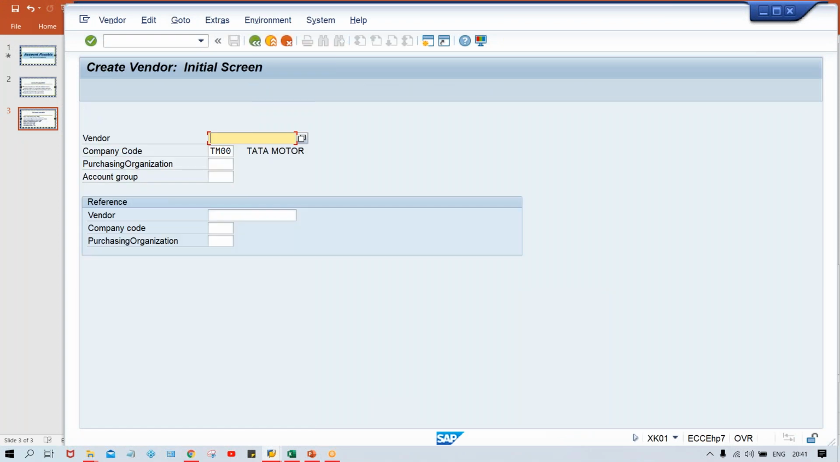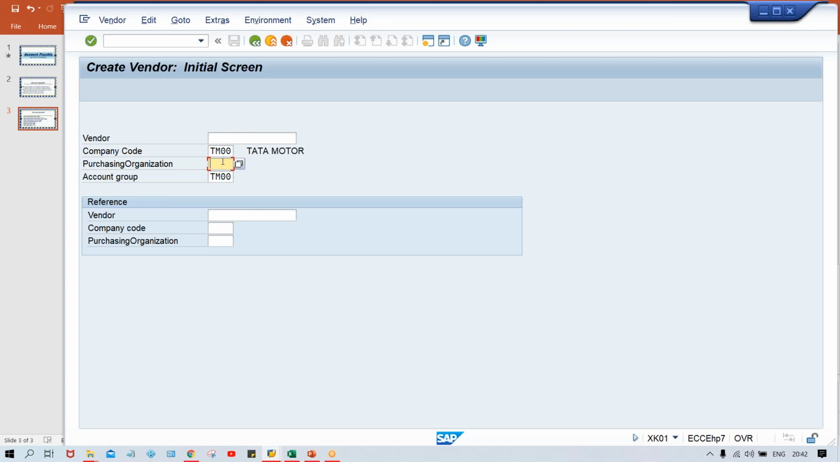XK01 is the transaction code. Give your company code and give your account group. Don't give the purchase organization. Why? Because the purchase organization is not set up yet. Generally, it is supposed to be set up by a consultant. But right now here, we are not having any consultant, right?